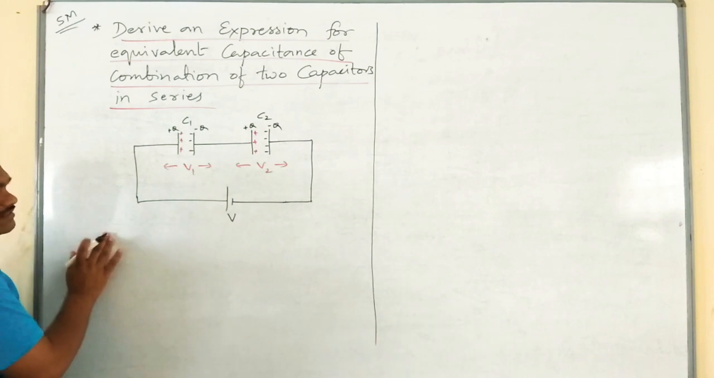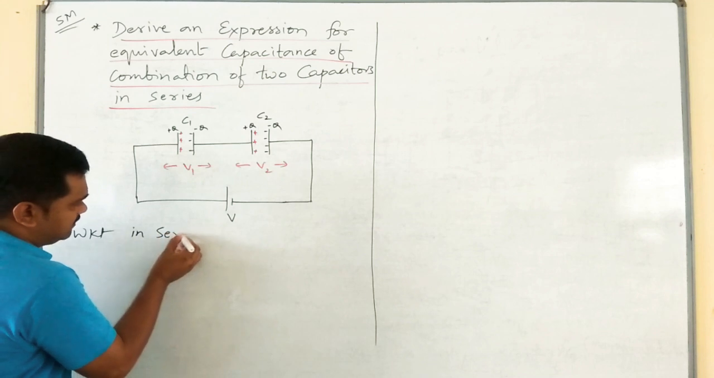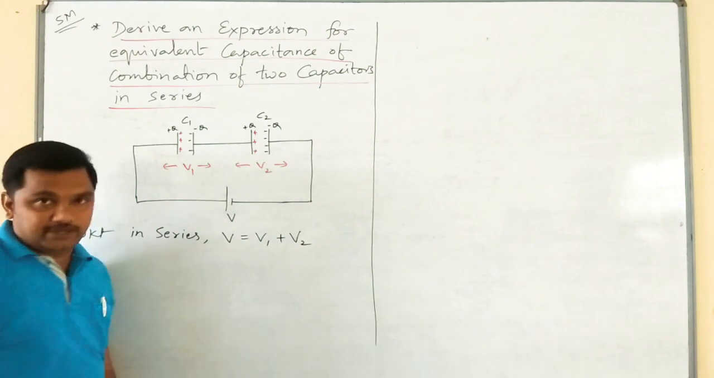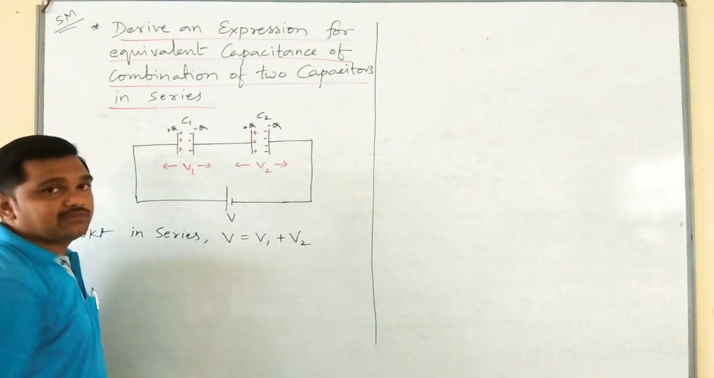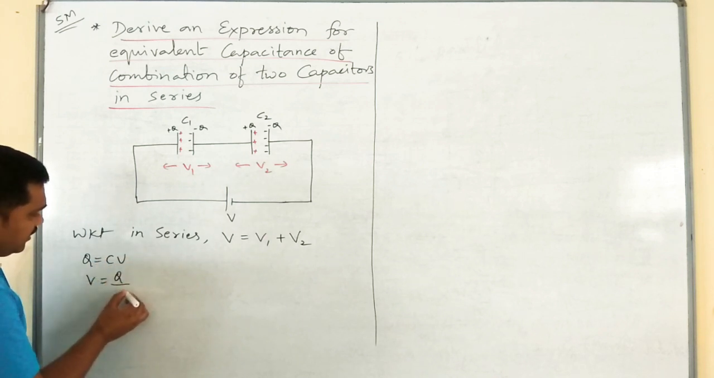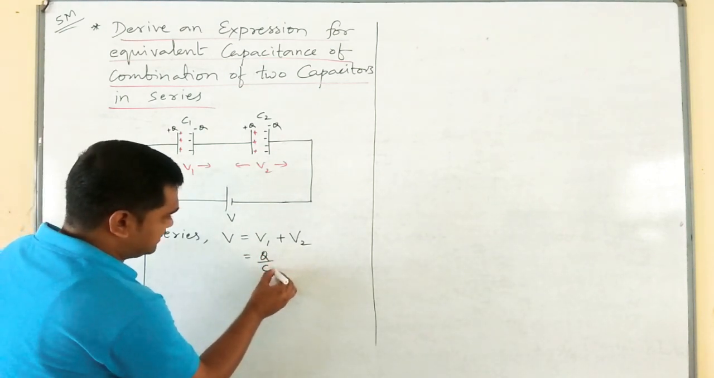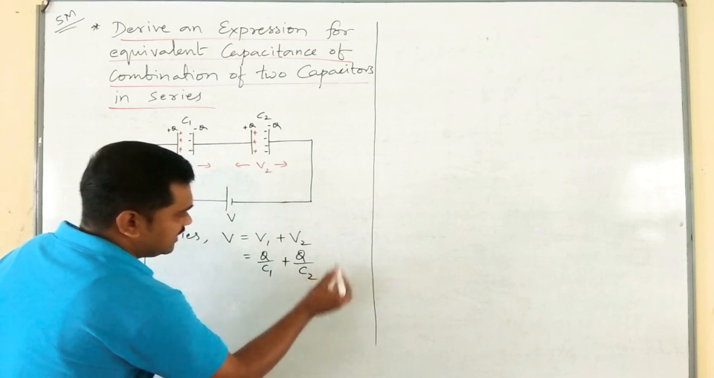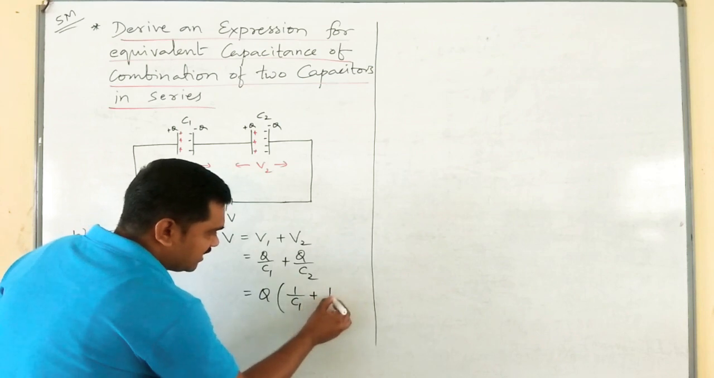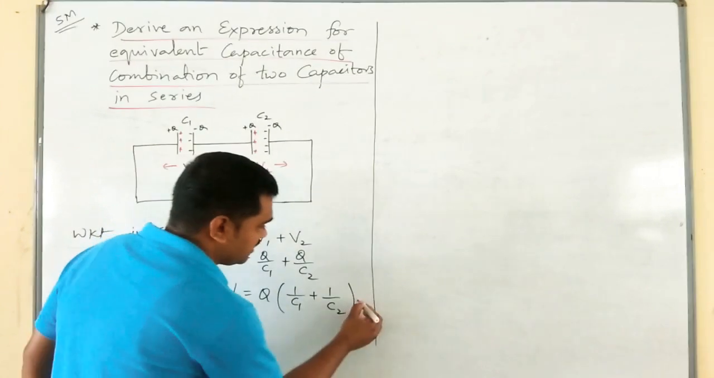Next, let us come directly to this point. We know that in series, V is equal to V1 plus V2. In place of V1, what can we write? We have the formula Q is equal to CV, therefore V is equal to Q divided by C. Therefore, here we can write Q divided by C1 plus Q divided by C2. If I take Q outside, it becomes 1 by C1 plus 1 by C2. This is equation number 1.